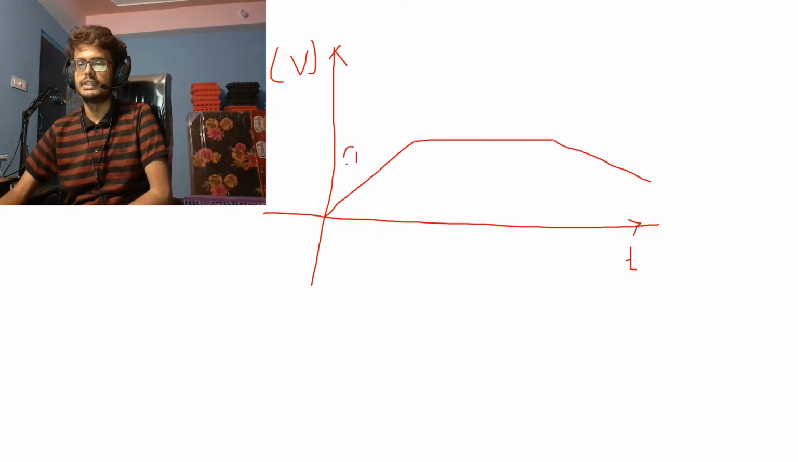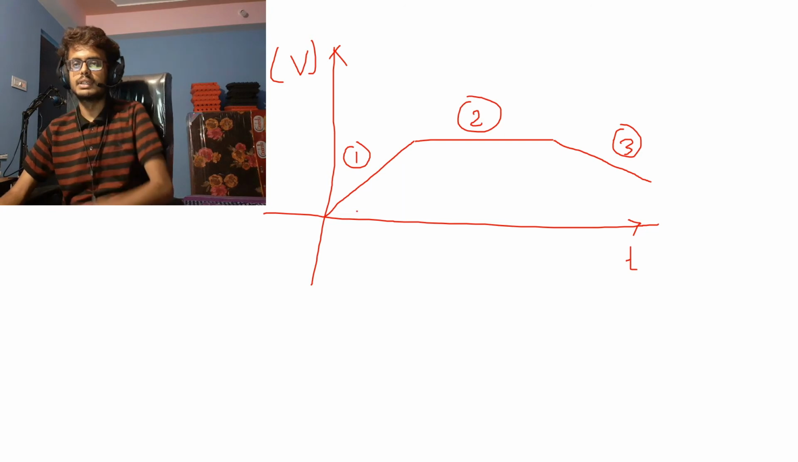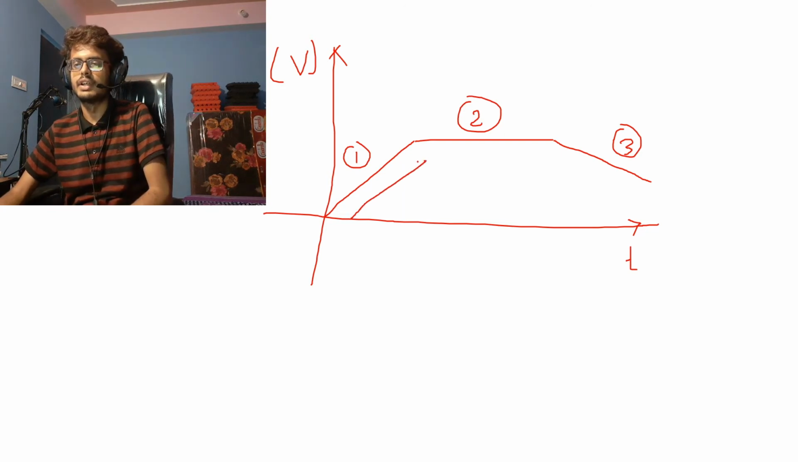So this is the first phase of motion, this is the second phase of motion, and this is the third phase of motion. So here the body is increasing, I mean the velocity is increasing, right? The velocity is going from 0 and is reaching a certain value. Let's say this is 10 meter per second.